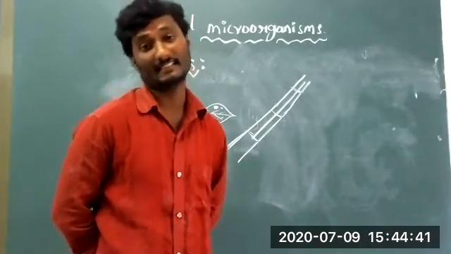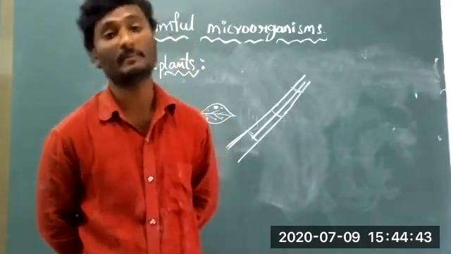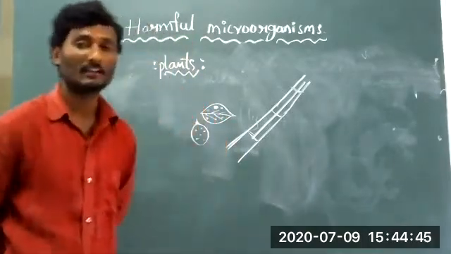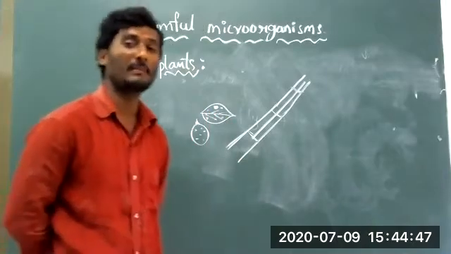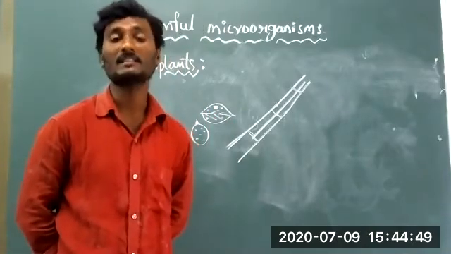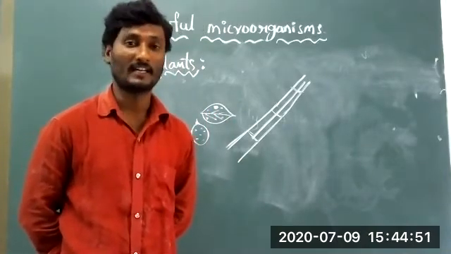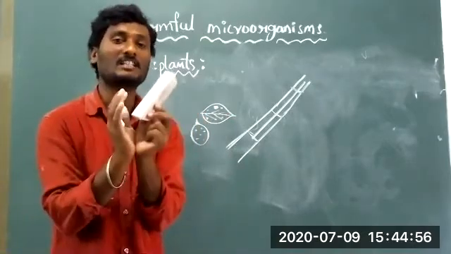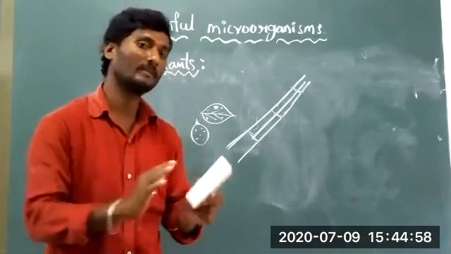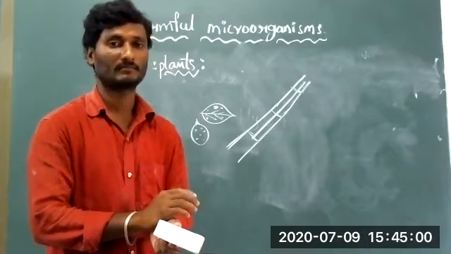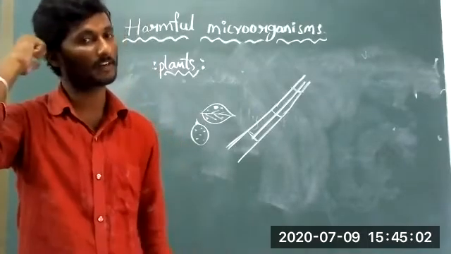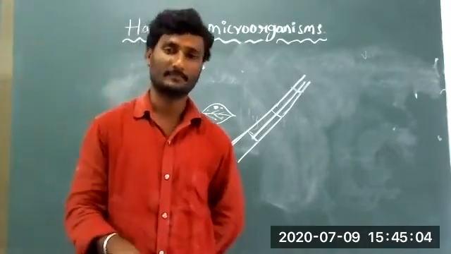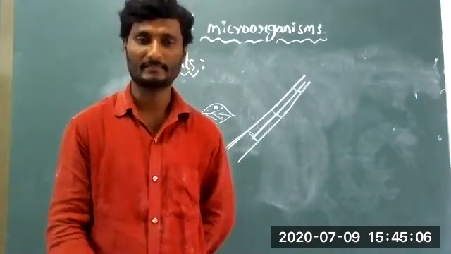What are the symptoms? When we observe the leaf of the tobacco, some dark parts appear on the surface of the leaf. The leaf cannot develop properly. The size decreases. That's why the tobacco farmers are getting low income, low crop production.